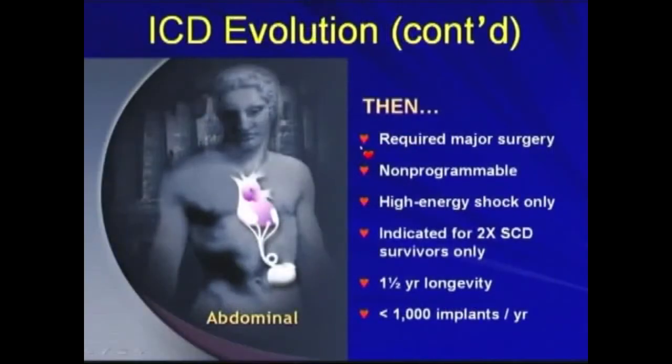So previously, we required major surgery. The device was non-programmable, only high-energy shock was available, and at that time it was only indicated for patients with two episodes of sudden cardiac arrest, the longevity was short, and the implant number was not high.